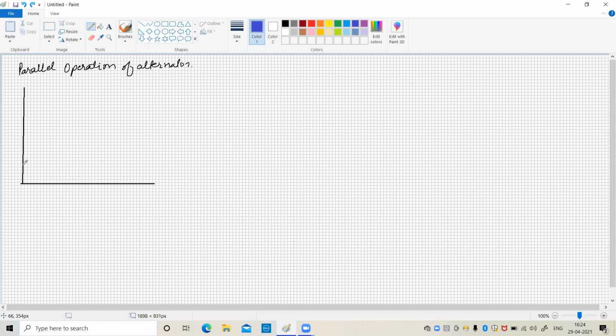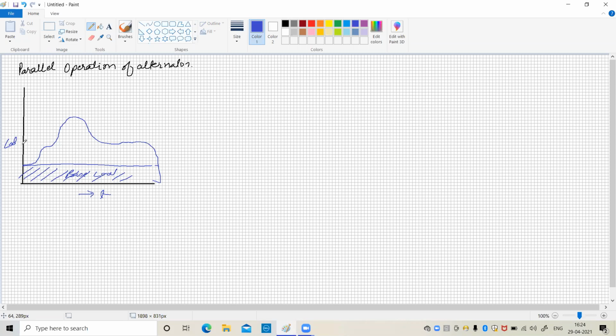Say for example, this is the load curve. It's a daily load curve for simplicity. This is the load which is needed for 24 hours. So this is called the base load. This is the time, 24 hours, and this is the load.